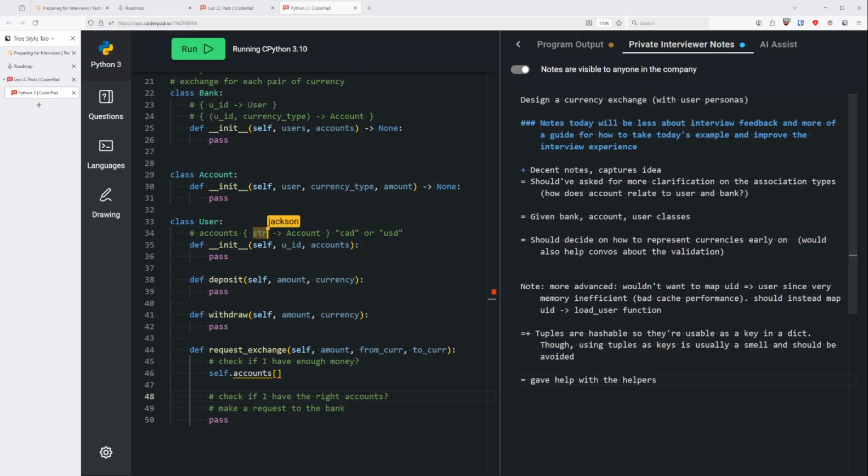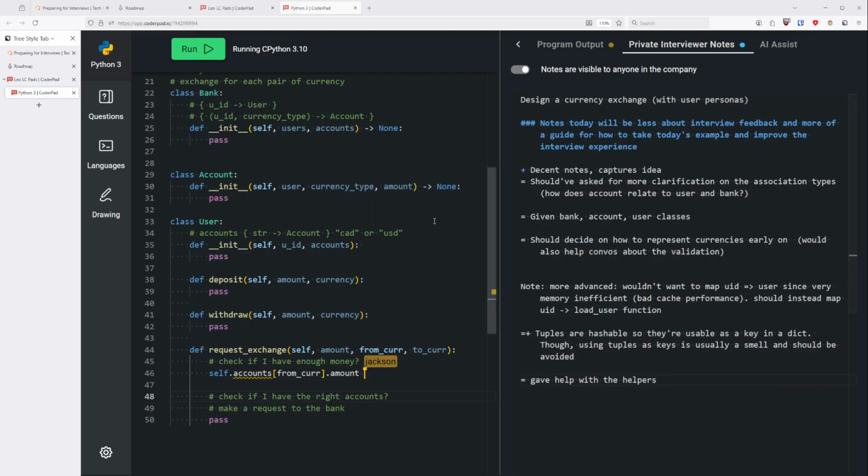Because I've only had string here. Oh, sorry, we can just use self, right? So we'll have to use the from currency in order to grab the associated account, and then that should give us the account. But to access the amount, I'll use the variable amount here.